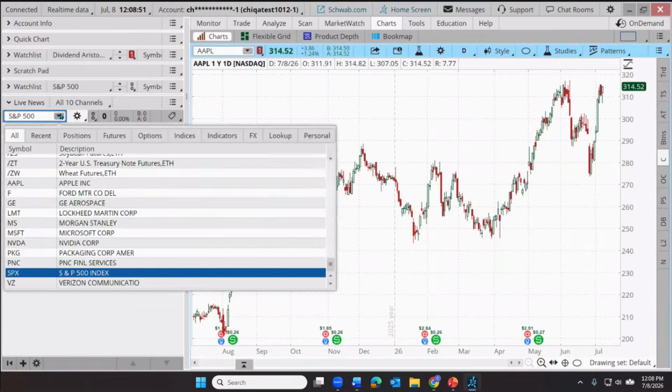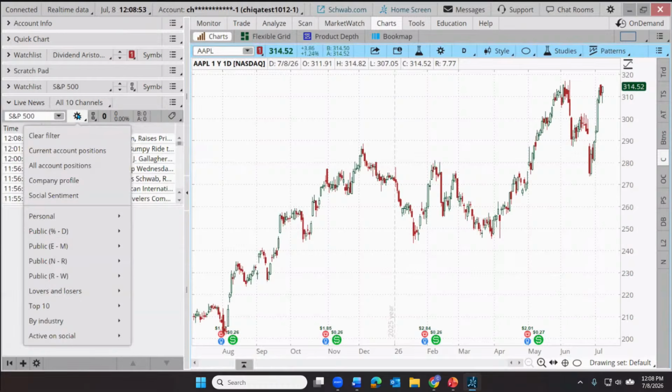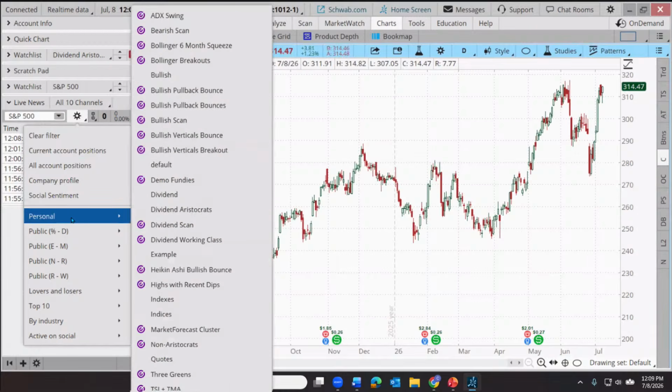Or we could even apply a filter for our own personal watch lists. For example, I've previously created a personal watch list for all sorts of things. Let's say we want to look at just dividend stocks.